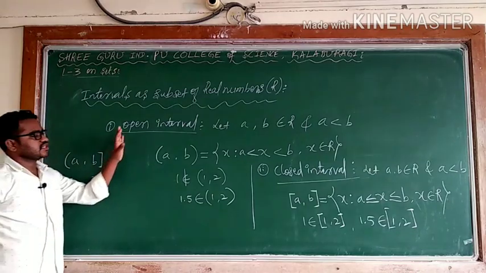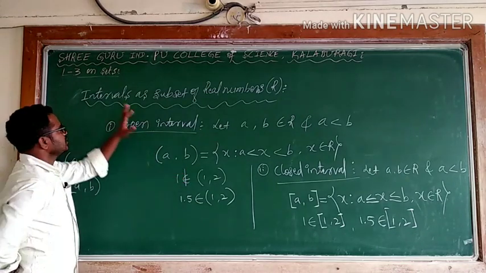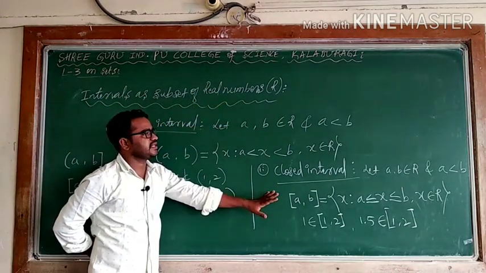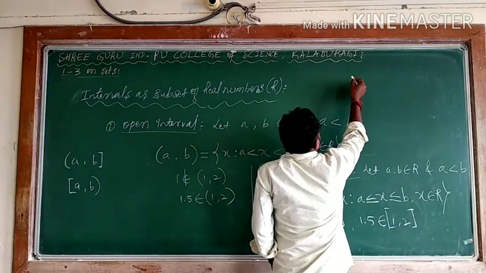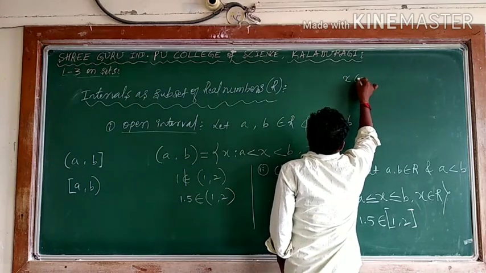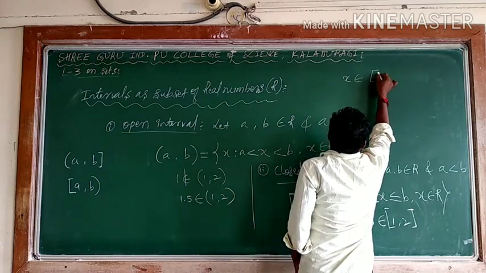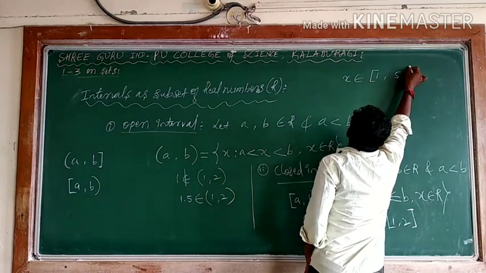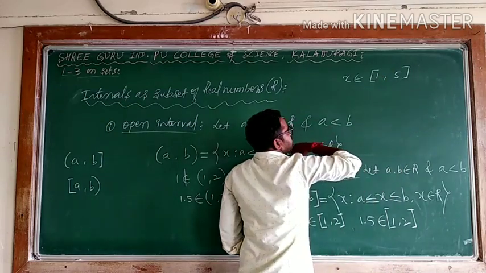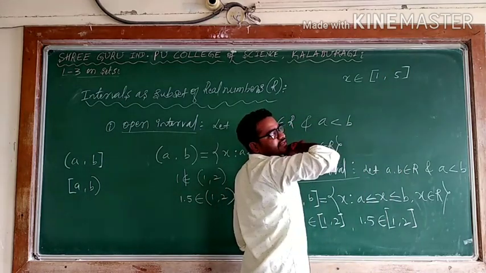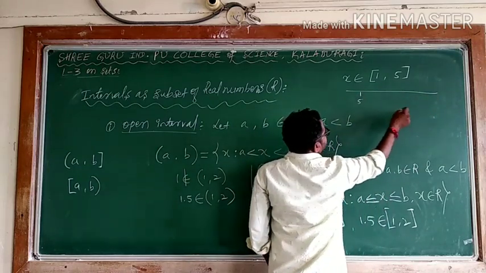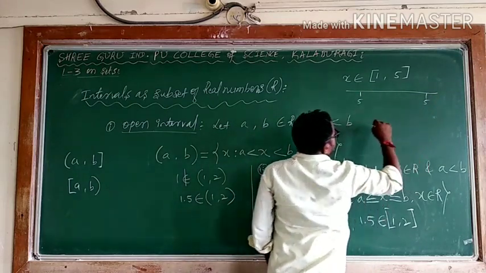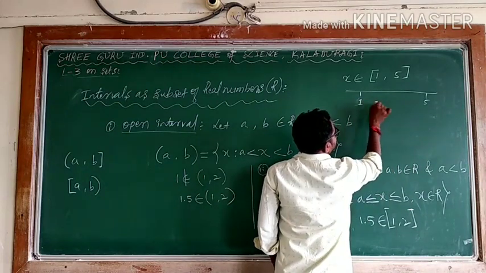The thing is, open intervals and closed intervals are subsets of the real numbers. For example, I can take another example here: x belongs to 1 comma 5. What does it mean? It may be any number that lies in between 1 and 5. In the case of a number line, if this is 1, this will be 5.